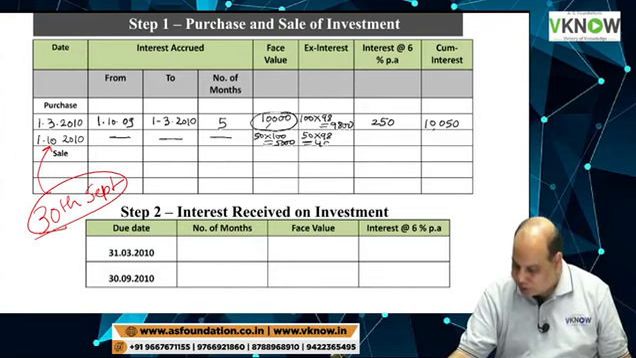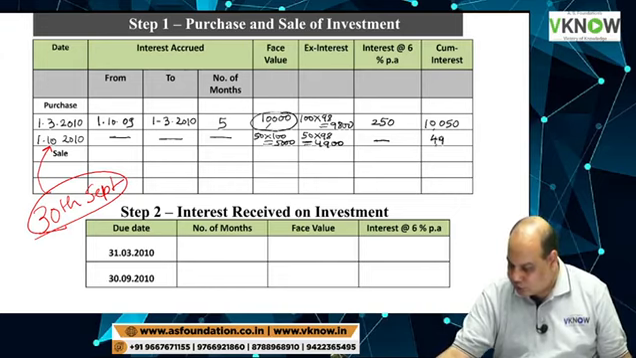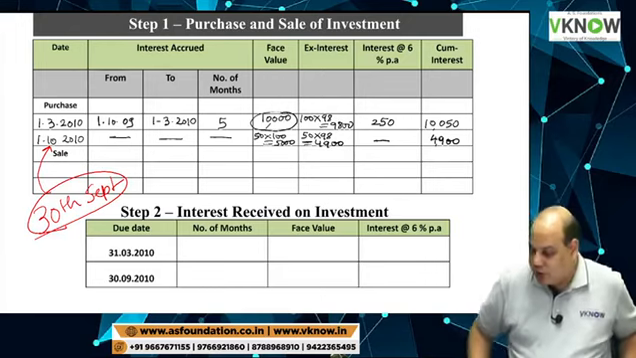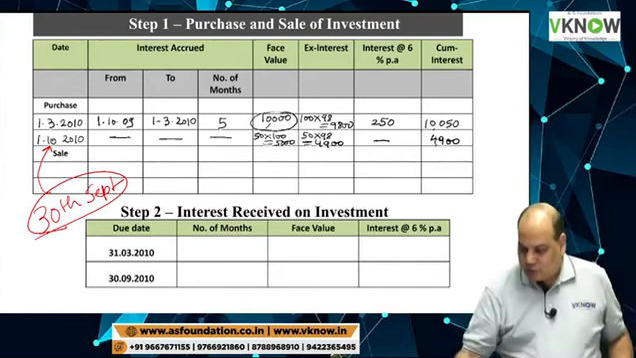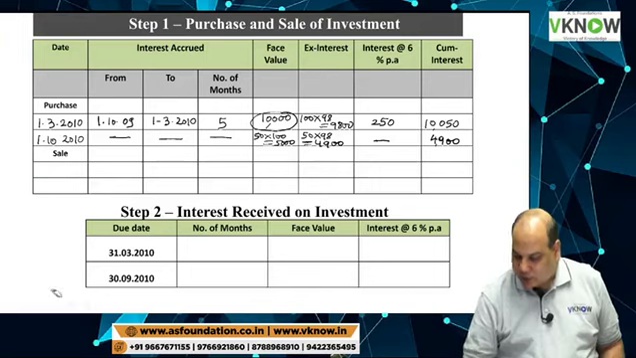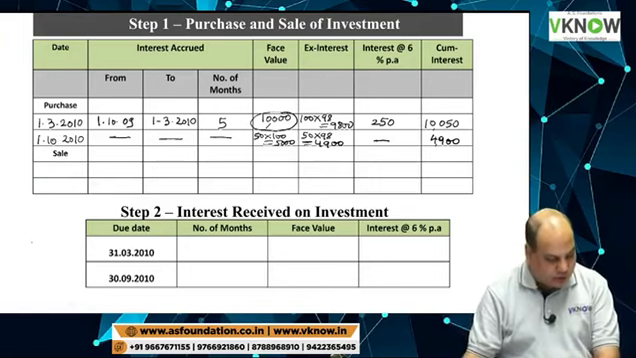It does not matter, cum interest or ex interest, because there is no interest only. The question is wrongly drafted. It was purchased at 98 only, because cum interest does not make any difference here. So these are the two purchase transactions. Now we'll write down two sale transactions also. Two sale transactions in the third line.